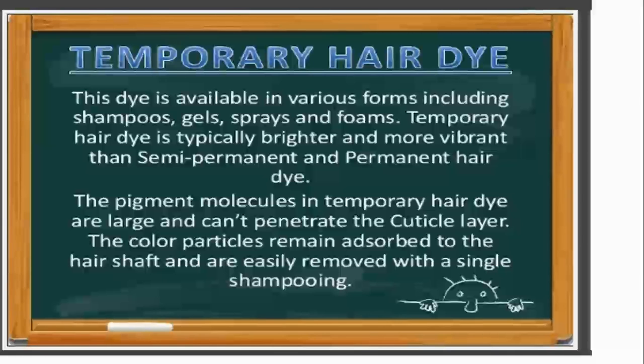The next type is temporary hair dye. By the word temporary, it means that they are temporary. This dye is available in various forms including shampoos, gels, sprays and foams. In our daily life we use some gels for a small time when we go to functions, and they are removed with a single shampoo, and this is the disadvantage of this.